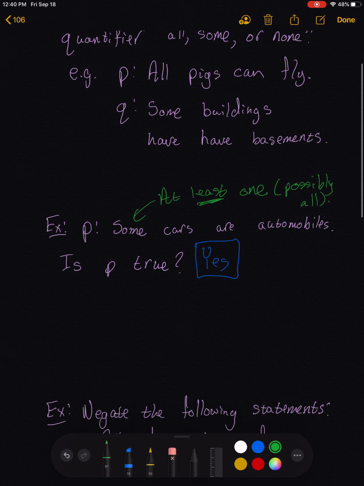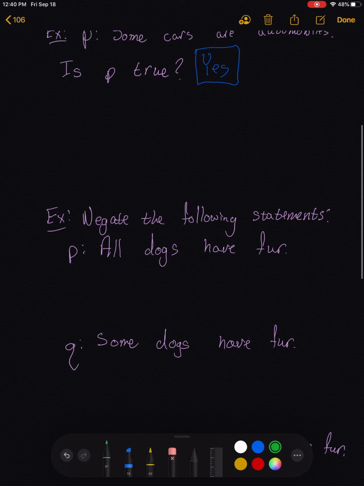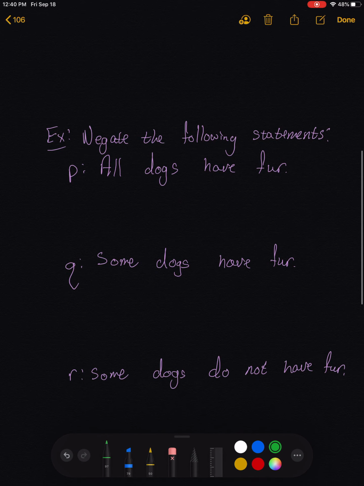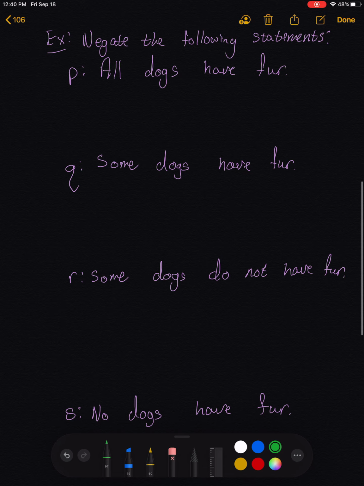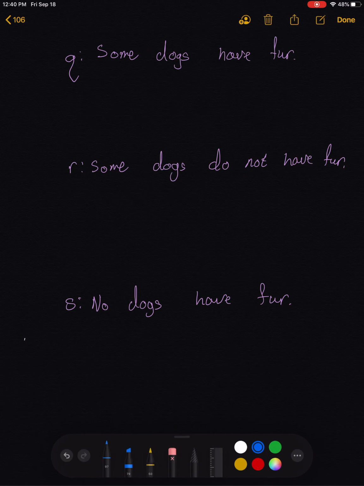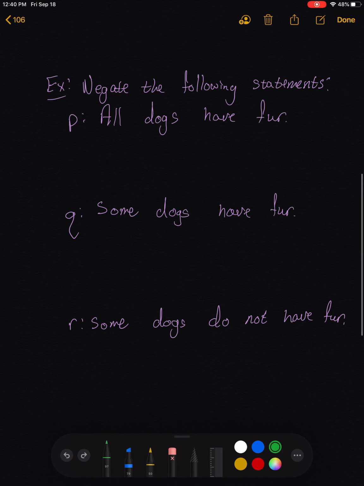Okay, let's talk about negating statements that are quantified. I have here four quantified statements, all using different quantifiers. All dogs have fur, some dogs have fur, some dogs do not have fur, and no dogs have fur. And I want to figure out the negation for each. Let's start with the statement, all dogs have fur. At first glance, it might be tempting to say the negation of all dogs have fur is that no dogs have fur.